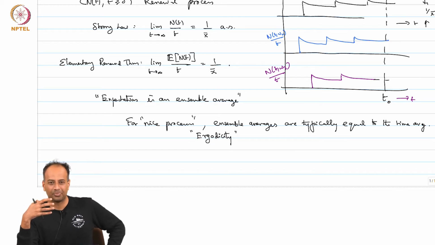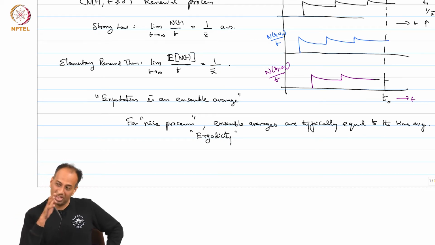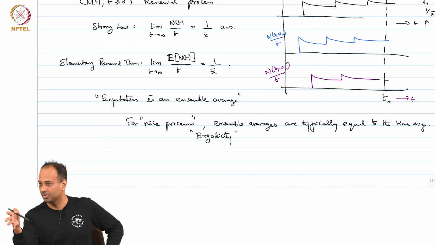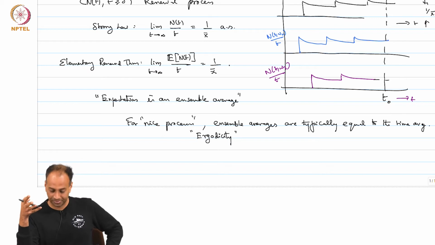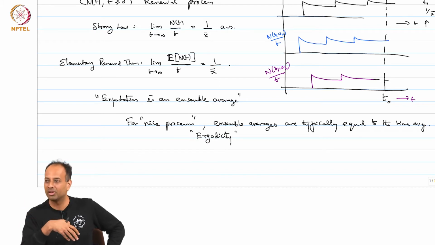If you take the time average and the ensemble average, often for renewal processes or Markov chains under certain reasonable conditions, you will get time average equal to ensemble average numerically, but the interpretations are very different. Time average means something very different from the ensemble average, but for nice processes such as renewal processes and Markov chains which satisfy certain conditions, we will have them to be numerically equal. This is a recurring theme in this course. So, I want to point this out at the first instance when we see this to be equal.